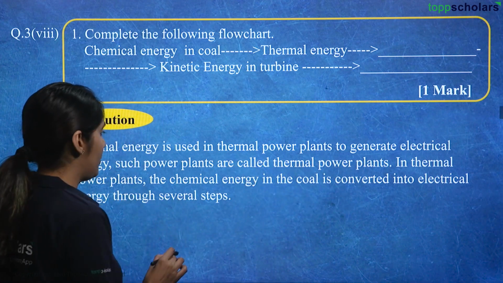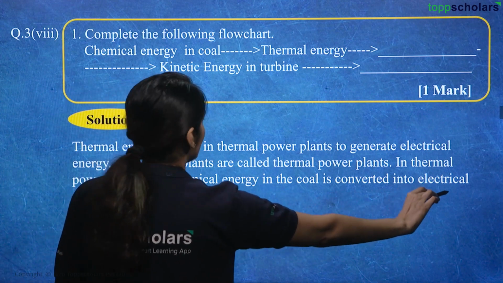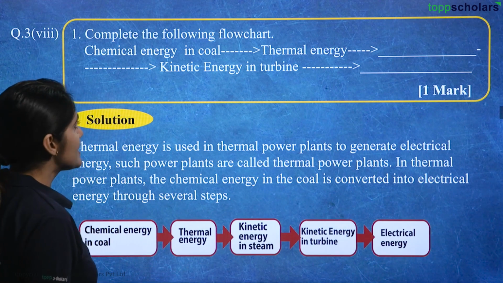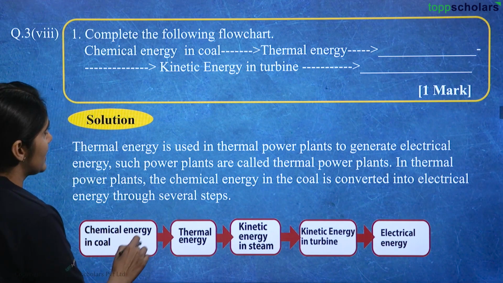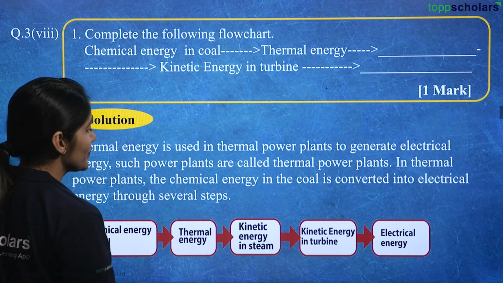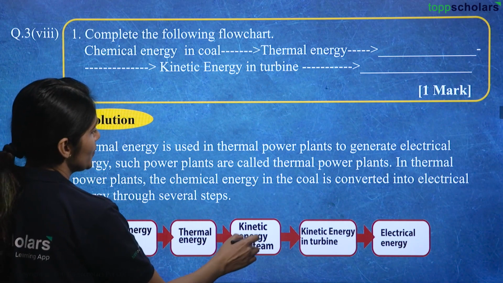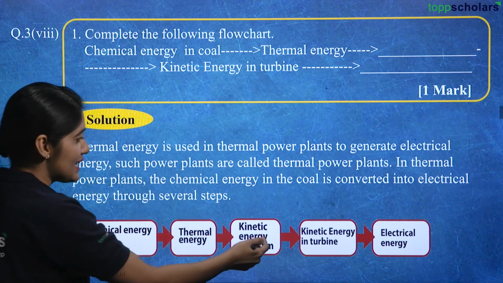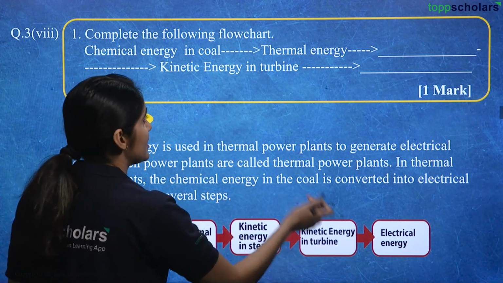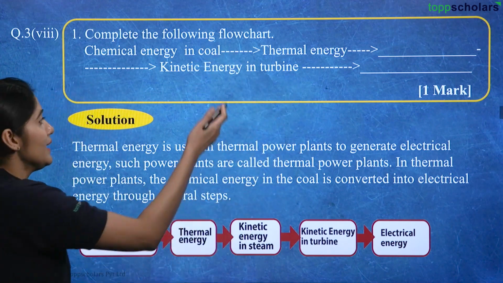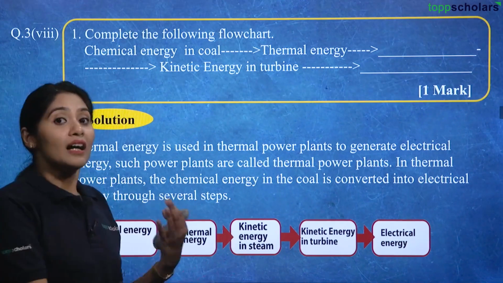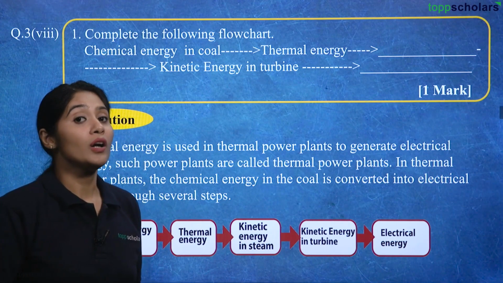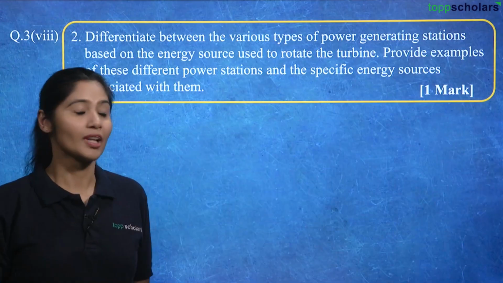In thermal power plants, the chemical energy in the coal is converted into electrical energy through several steps. So this is what we are going to see. Chemical energy in coal is converted into thermal energy. It is already given. This thermal energy is converted into kinetic energy in steam. Then this kinetic energy in steam is converted into kinetic energy in the turbine, and finally this kinetic energy in the turbine is converted into electrical energy, which is used by us for running different appliances.